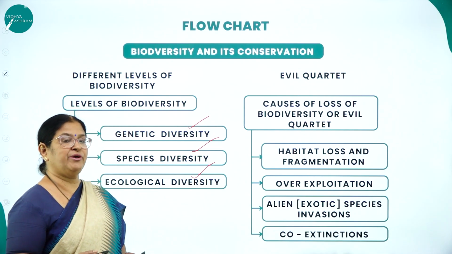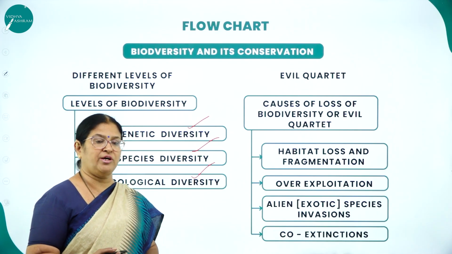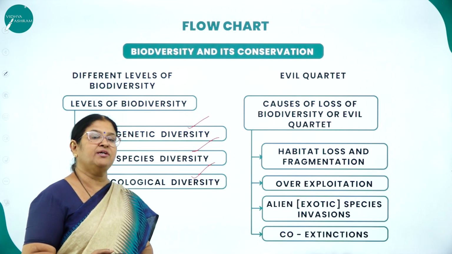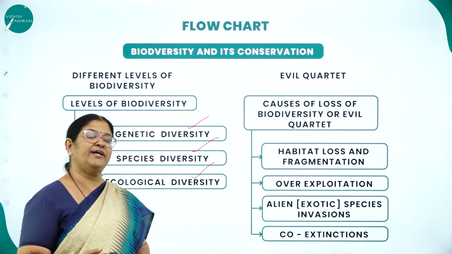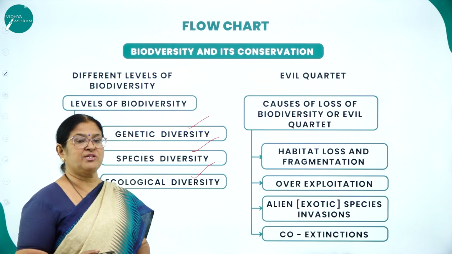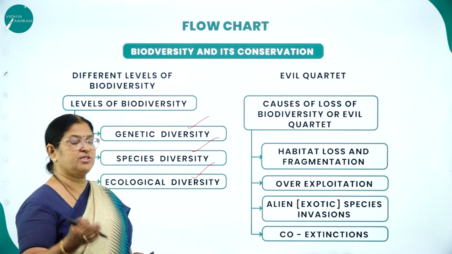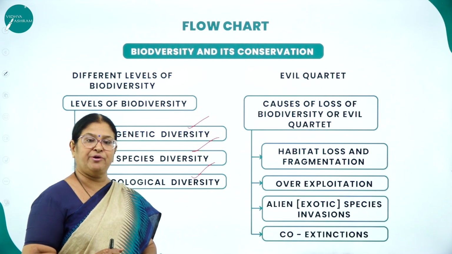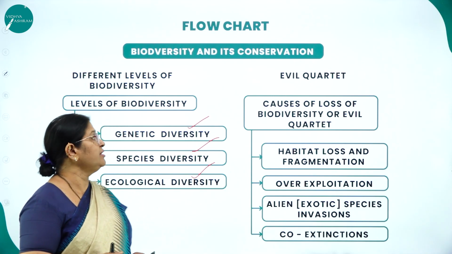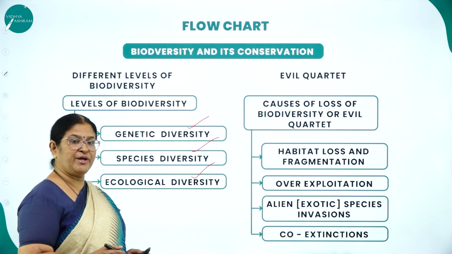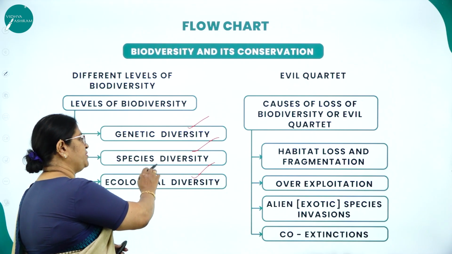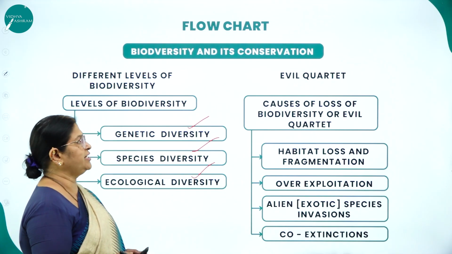Already I defined biodiversity as the totality of genes, species and ecosystems in a region, or the sum total of species richness. Who proposed the levels of biodiversity? It was Edward Wilson. And what are the three levels? Genetic diversity, species diversity and ecological diversity.